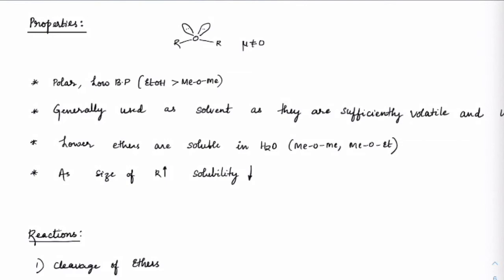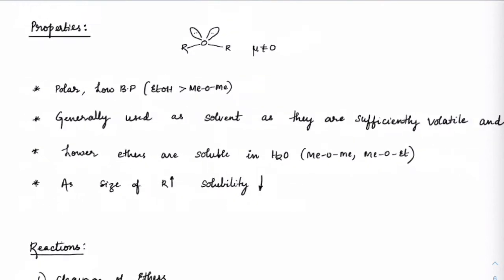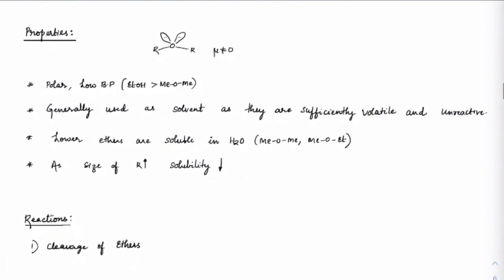So that's why if you check out the boiling point, they will have a low boiling point as compared to a comparable molar mass of alcohols. Okay, so it is polar but with a low boiling point. Now it is used as a solvent. Got it? Because it is sufficiently volatile and unreactive, it can dissolve substances which are polar, but it would be unreactive.